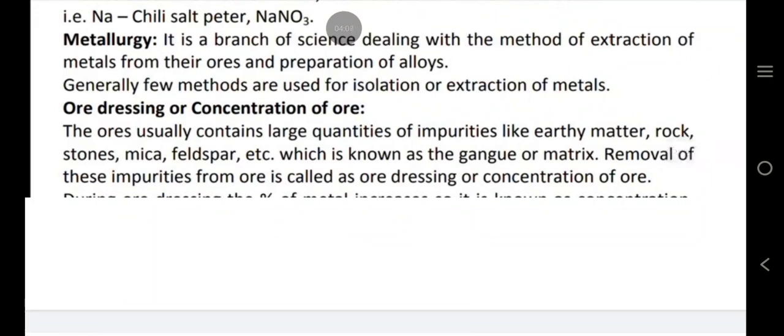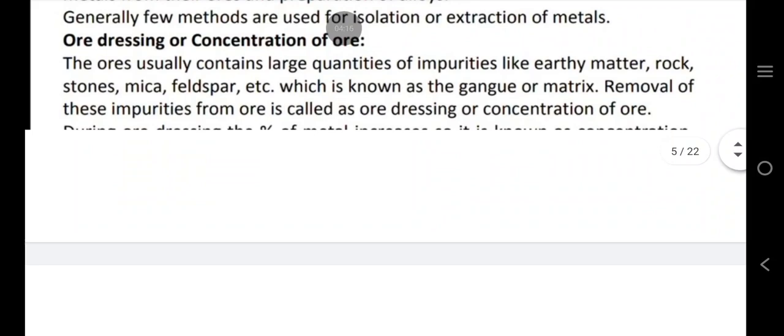Metallurgy. It is a branch of science dealing with the methods of extraction of metals from their ores and preparation of alloys. Generally, a few methods are used for isolation or extraction of metals. Ore dressing or concentration of ore: the ore usually contains a large quantity of impurities like earthy matter, rock stones, mica, feldspar, etc., known as the gangue matrix. Removal of these impurities from the ore is called ore dressing or concentration of ore.